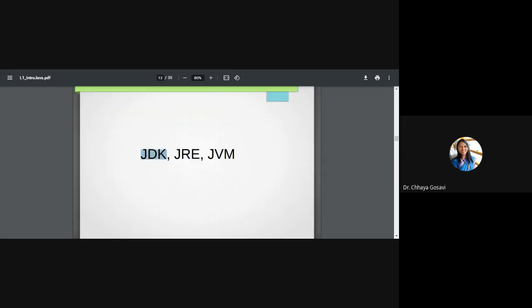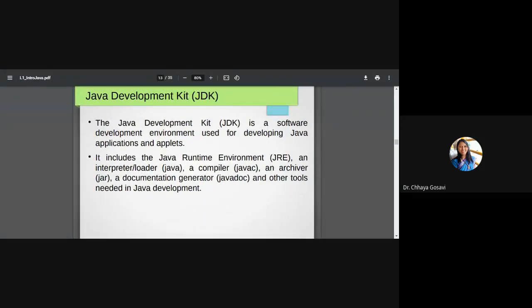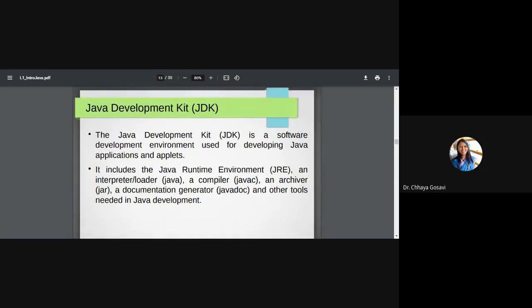Long form of JDK is Java Development Kit, JRE is Java Runtime Environment, and JVM is Java Virtual Machine. To write a program, for example, to write a C program, what do you need? You need an editor where you can type your program, where you can check for the errors, which allows you to modify the code.